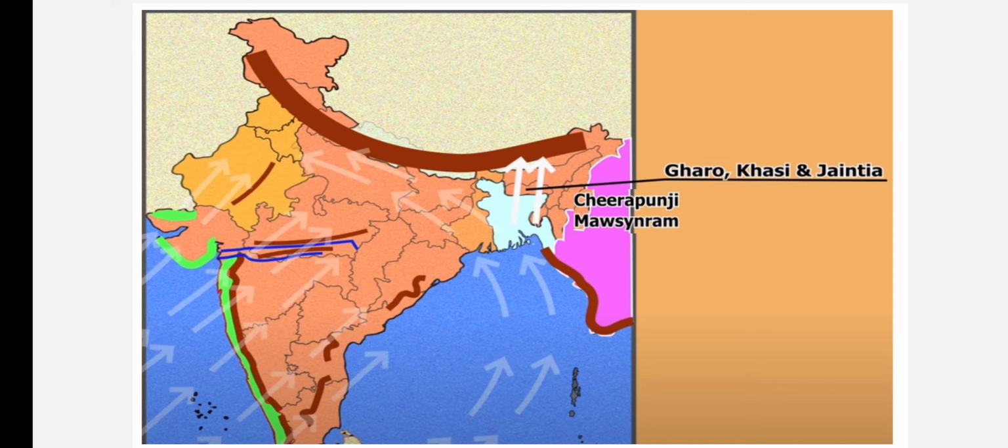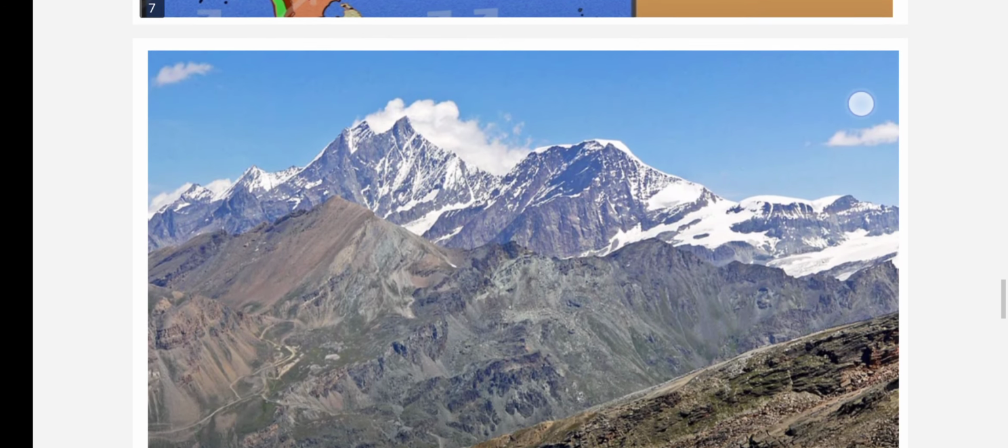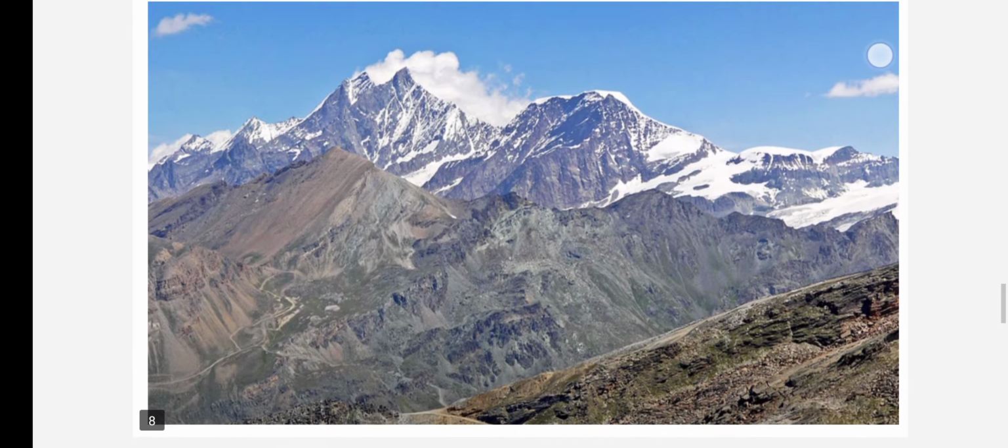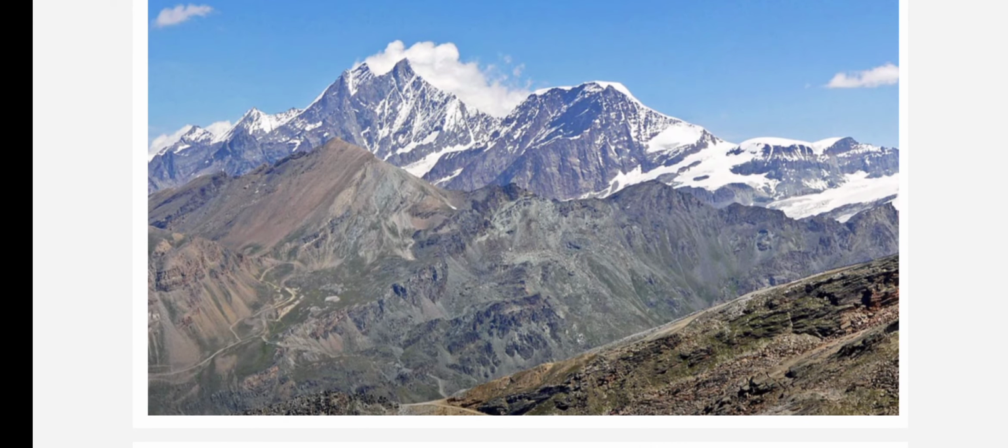So, we conclude that the direction of the winds received from the southwest monsoons is largely governed by relief and topography. Once again, I repeat, relief refers to the variation in height, low or high. Wherever there are mountains, the relief is high, and wherever there are plains and plateaus, the relief is relatively low. And topography refers to the nature and slope of the land. Okay.